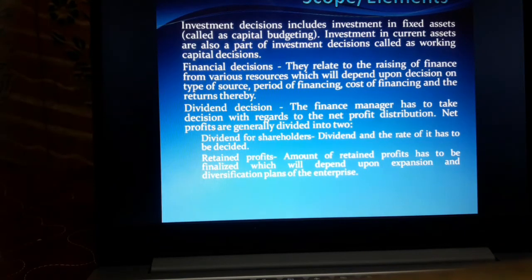Net profits are generally divided into two: dividend for shareholders, where the rate has to be decided, and retained profit, where the amount has to be finalized, which will depend upon expansion and diversification plans of the enterprise.